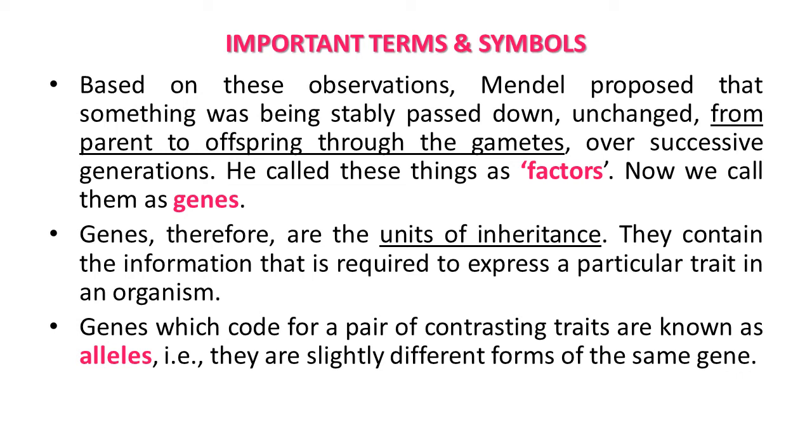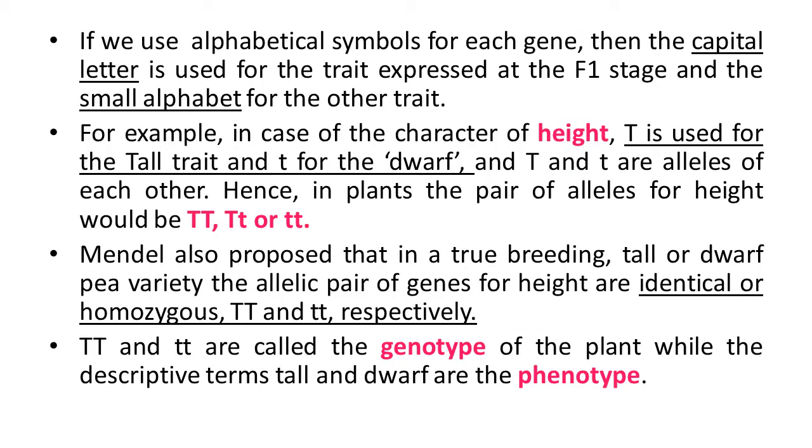One example we have already studied is the characteristic height, with two types of expression, tall and dwarf. If you use an alphabetical symbol for each gene, then the capital letter is used for the trait expressed at the F1 stage and the small letter for the other trait.